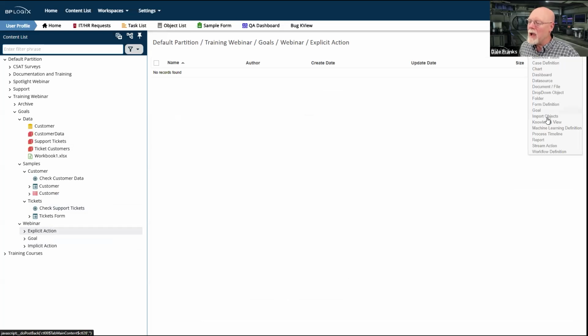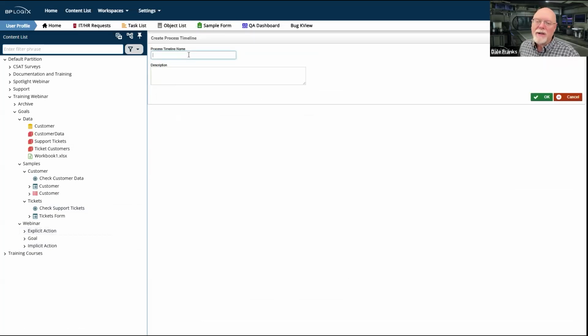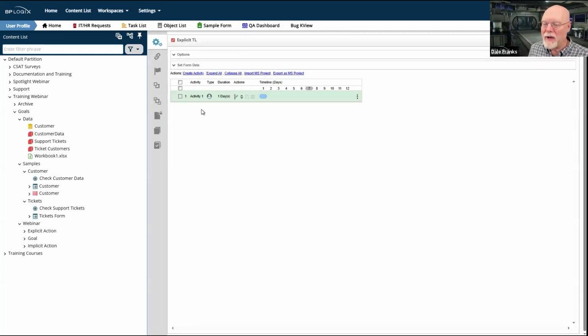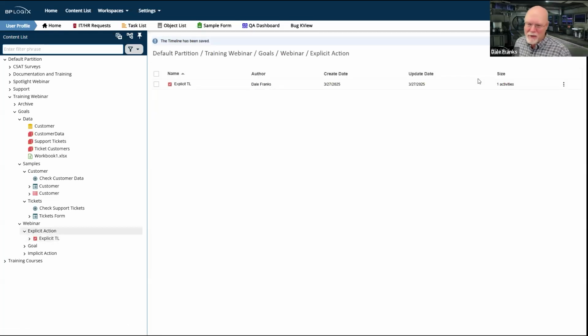So let's create a new process timeline. If this is going to be explicit, we need a process timeline to kick off. We're going to kick off a process timeline, and we're just going to call it explicit TL. And I can just create a user activity. We'll call it activity 1. That's really all I need. I just need to kick off a timeline from a goal.